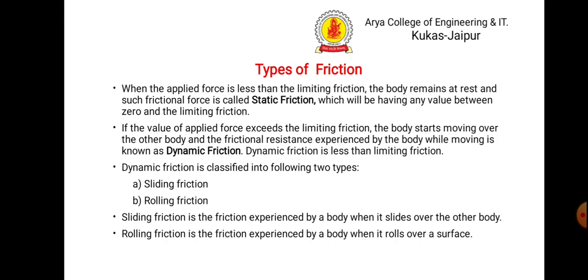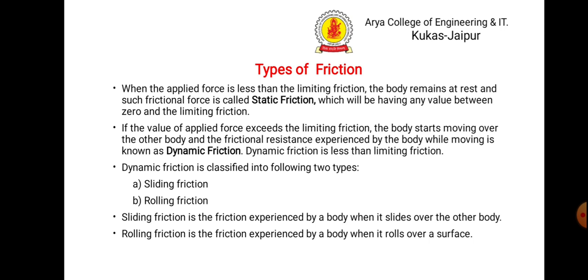Now, the types of friction. Basically there are two types of friction. One is static friction, which means the body is at rest. So obviously the applied force will be less than the limiting friction. And the second one is dynamic friction, which means when the body starts moving. Obviously, when the body starts moving, the friction will be less than the applied force. That's why the dynamic friction is always less than the limiting friction.